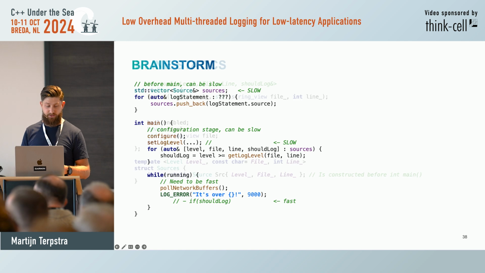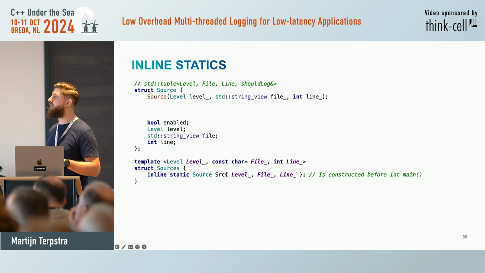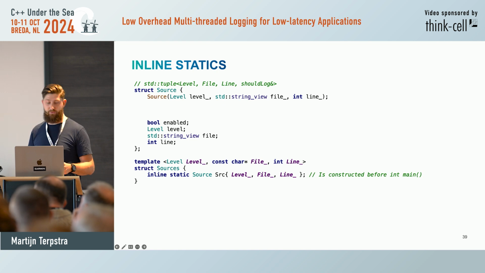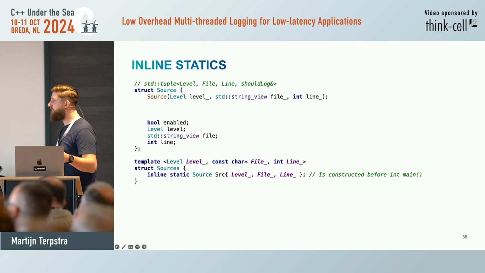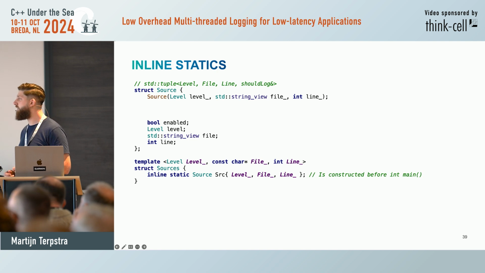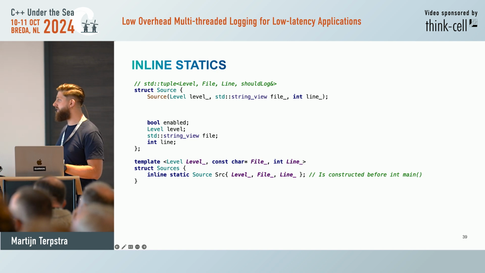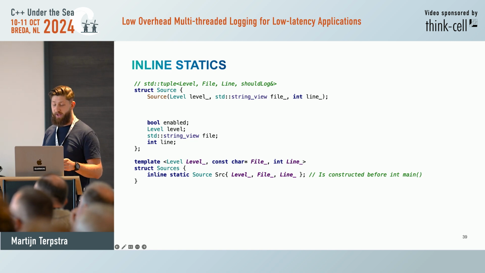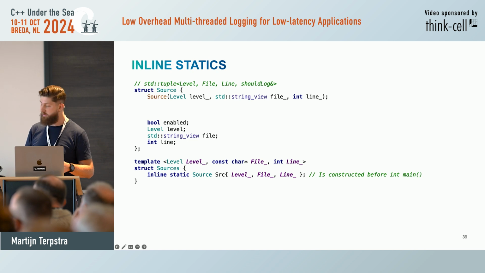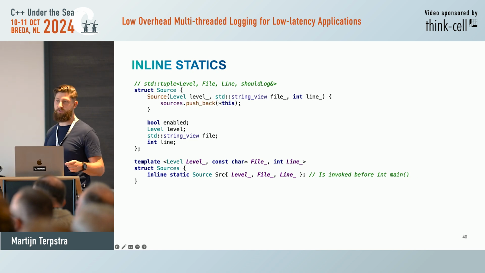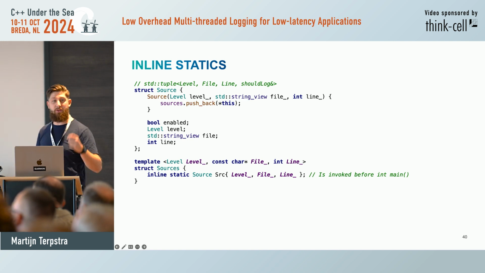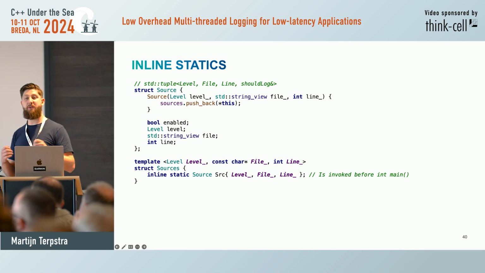For that, we need inline statics. Inline static variables are constructed during global initialization. And we need a unique source for every log statement that we have. So for that, we can make a sources struct that is templated on the file and line. And that way we instantiate an inline static for every log statement. So then the constructor happens before main. So what can we do in the constructor? We add ourselves to the list of sources. Now we have a completely constructed list of sources. We go into int main, we can go over it, and then we set the Boolean.